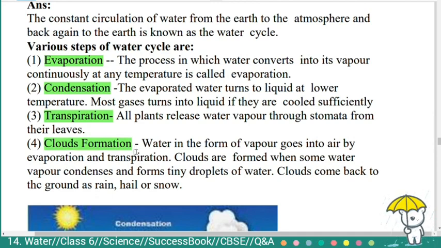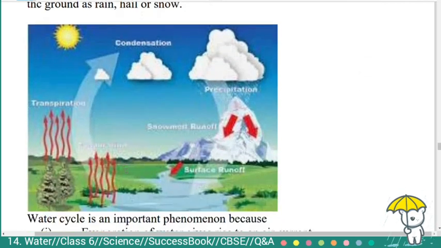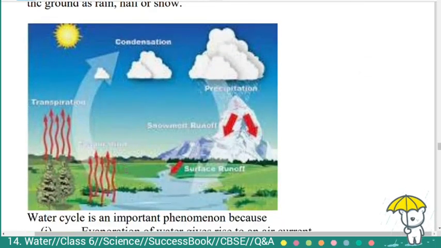Water in the form of vapor goes into the air by evaporation and transpiration. Clouds are formed when some water vapor condenses and forms tiny droplets of water. Clouds come back to the ground as rain, hail or snow. So this is the figure of a water cycle.